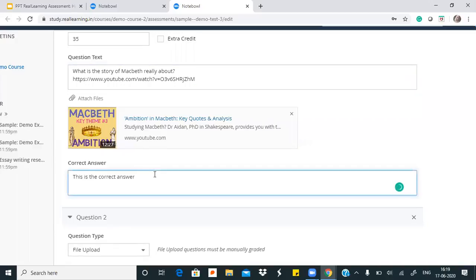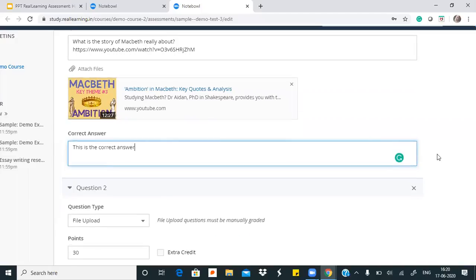The second purpose of this is when a student gets his marks, their grades are published, and they have received their reports, they need to see the answer key for a test that they attempted, so that they know where they went wrong, what the teacher actually wanted from them. So that is where the correct answer comes into play.